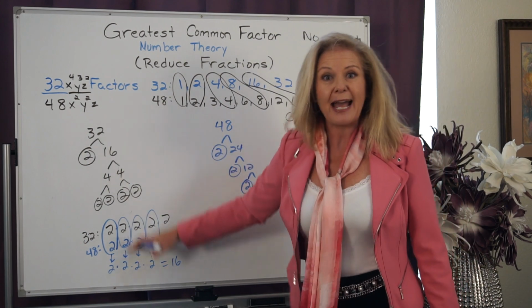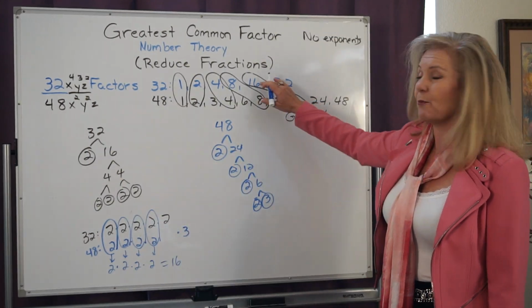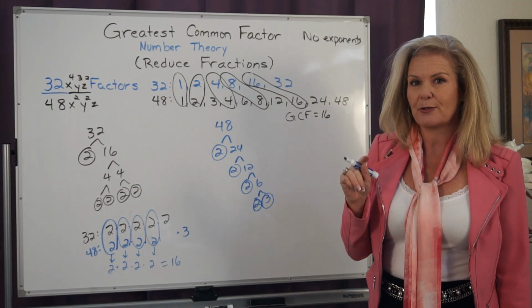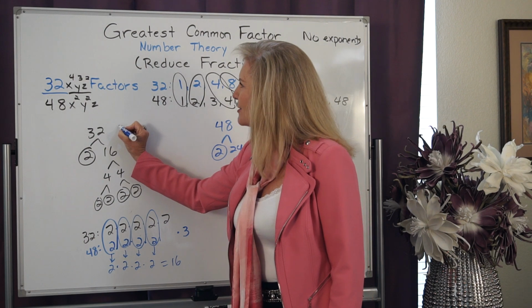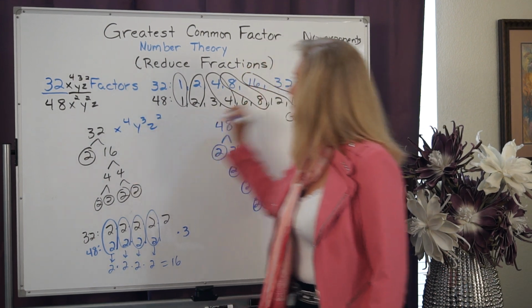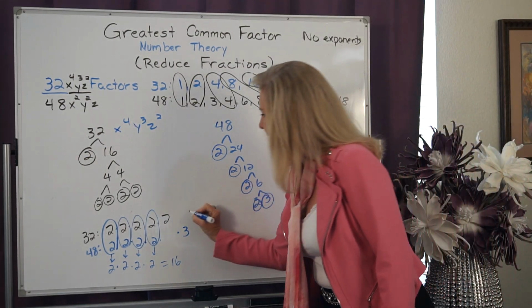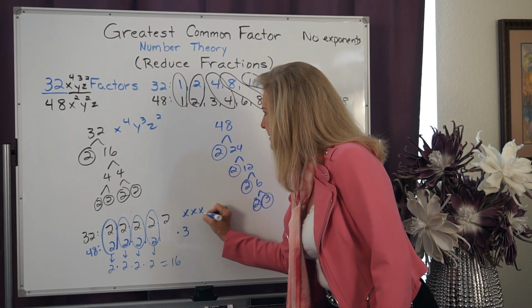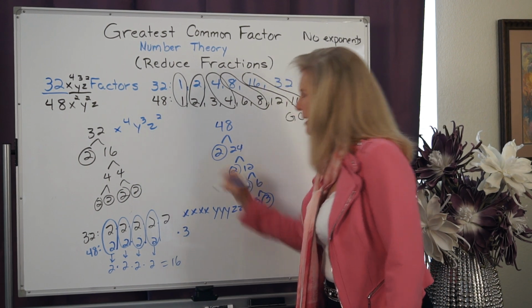So the prime factor trees are a second way that we can find GCF, and we don't have to rely on the factor rainbows. Where it helps us with the variables is because I can also now add in my variables, and just like before, I don't want to use exponents. So I'm going to add in 4 x's, 3 y's, and 2 z's.